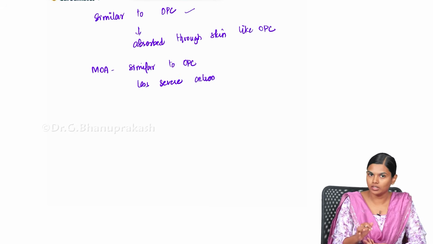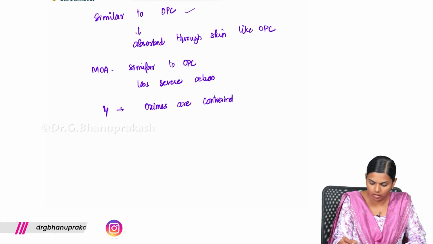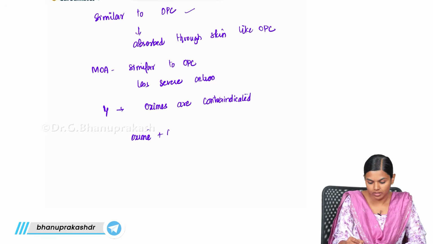And the most important thing when you come across carbamate is the treatment. Oximes are contraindicated. So the main thing is you do not give oxime. Why? Because this oxime and carbamate complex is very, very dangerous.